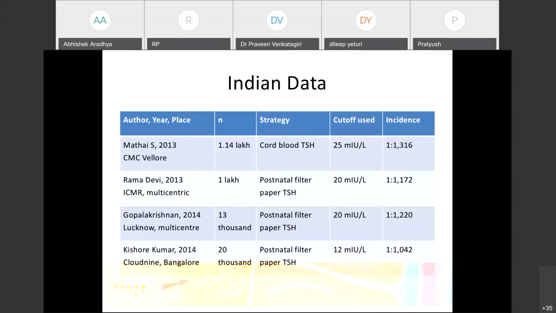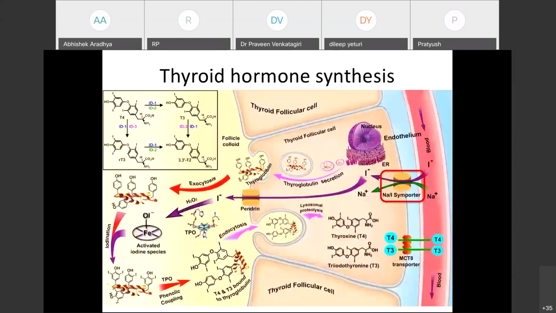A brief about thyroid hormone synthesis. Thyroid hormones are basically synthesized from iodine and thyroglobulin. I will brief about the steps of thyroid hormone synthesis, because that will help us understand more about the etiologies, especially dishormonogenesis. The iodine is absorbed into the thyroid follicular cells through the endothelium by the sodium iodide symporter.